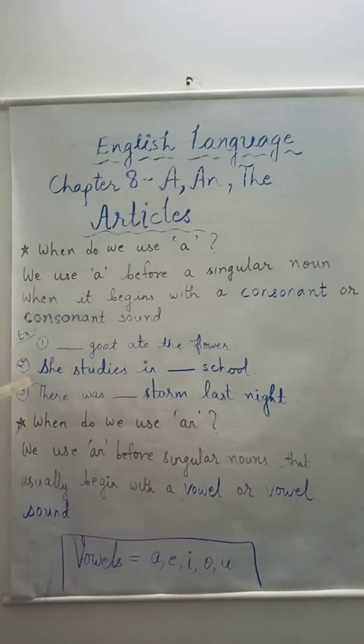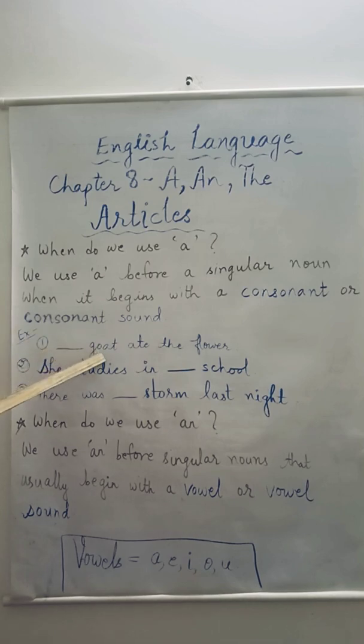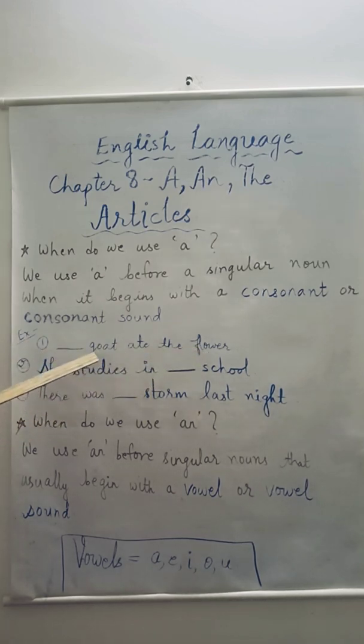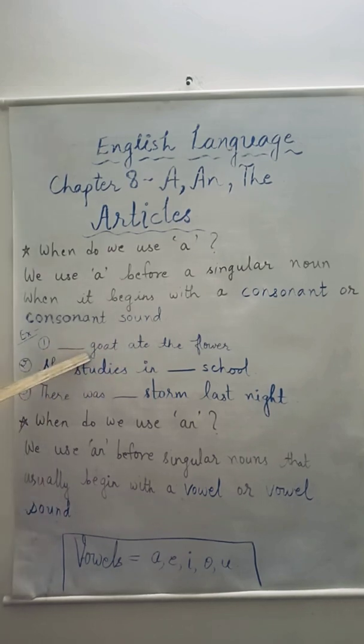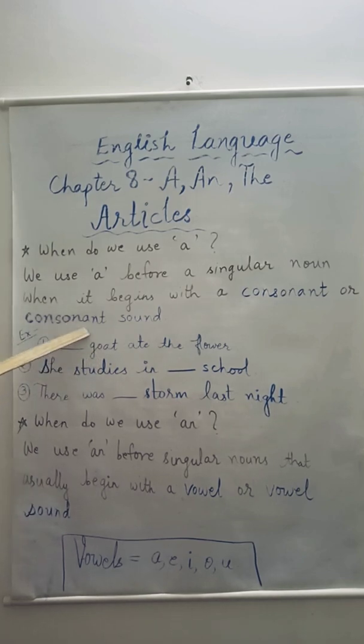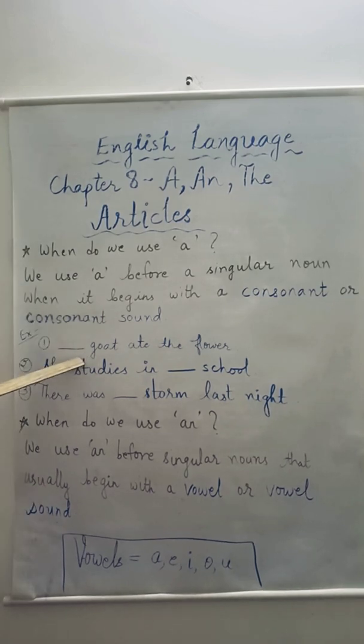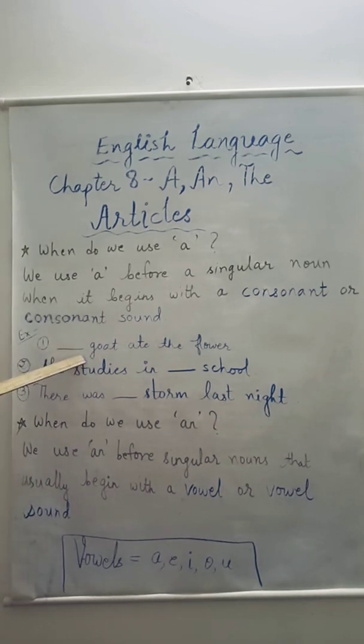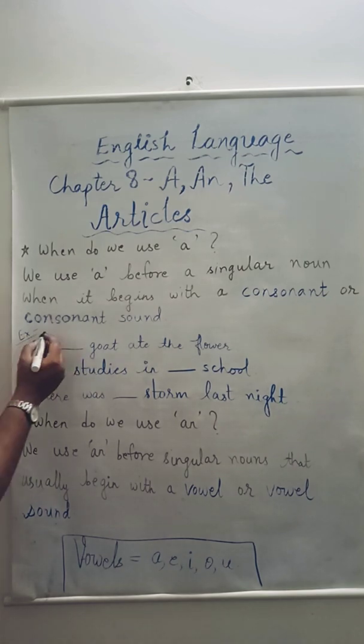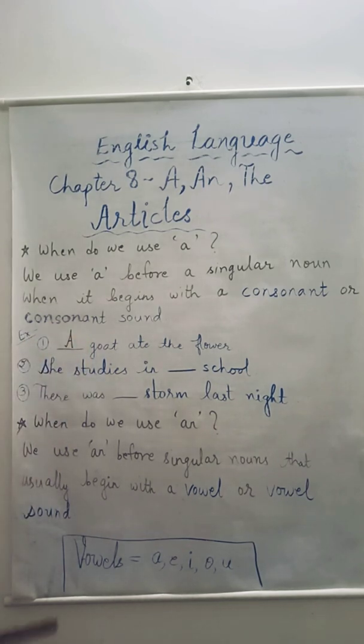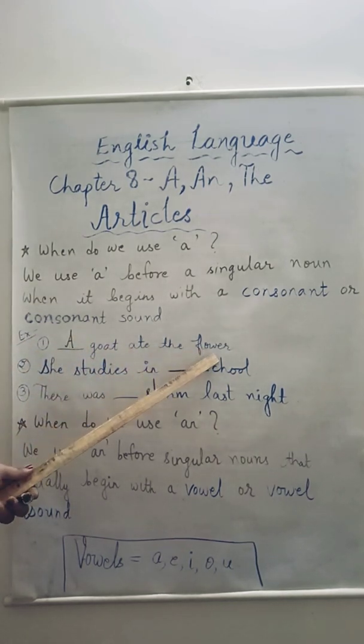Let us see the examples. First example, dash goat ate the flour. Now goat is a noun, and you can see that this noun is singular. Right, they are talking about one goat, and you can also see that this noun is countable. You can count a goat, right? And the main point is that goat, this noun begins with a consonant. G is a consonant. So what do we use here? We write A. Alright. So a goat ate the flour.